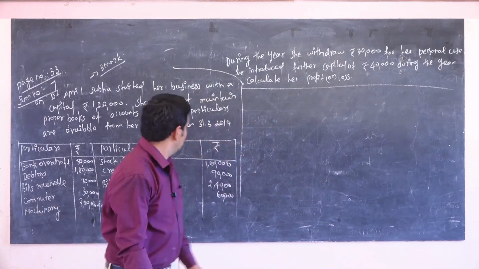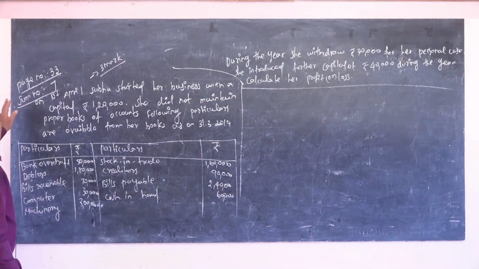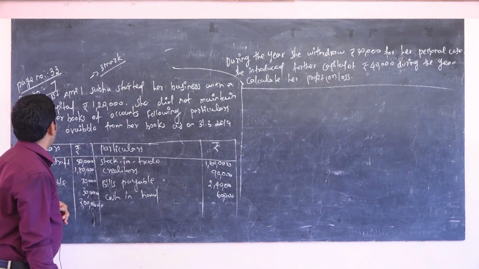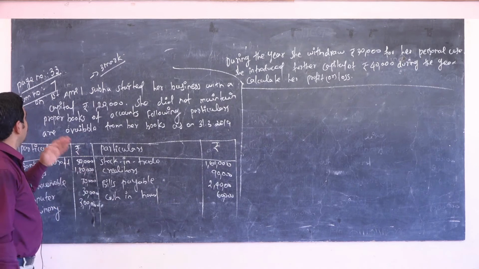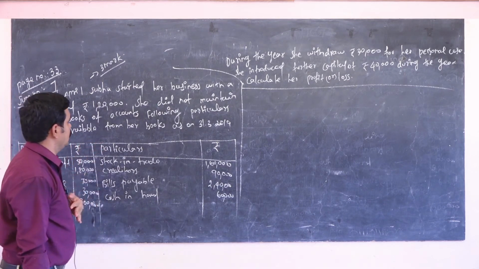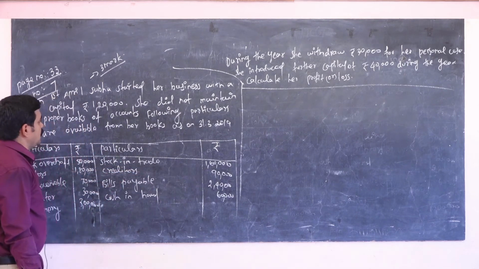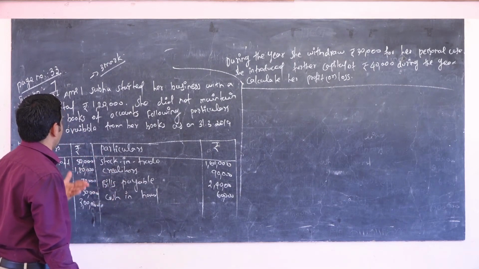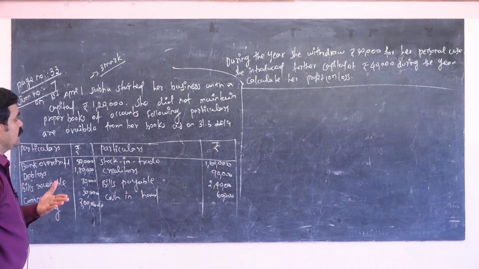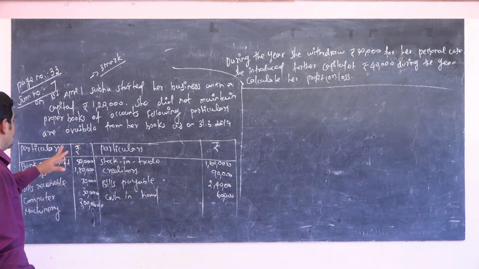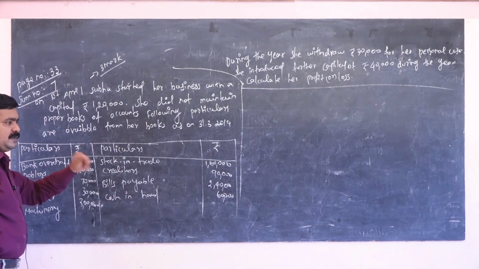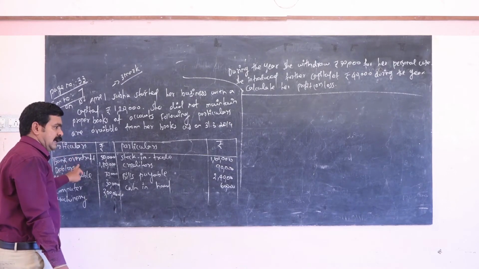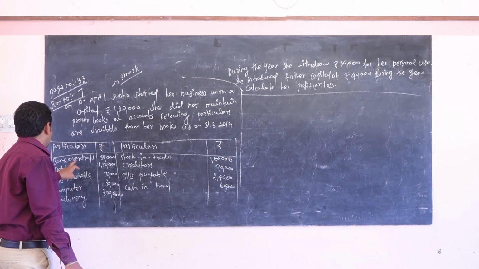In first chapter, page number 33, sum number 7. On 1st April, Suva started her business with a capital of rupees 1,20,000. She did not maintain proper books of account. That is called the single entry system. Following particulars are available from her books as on 31st March 2019. Bank overdraft 50,000, a current liability.